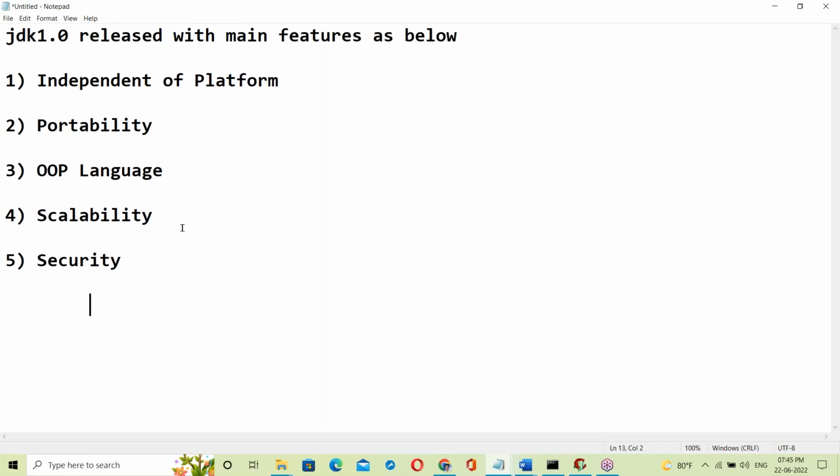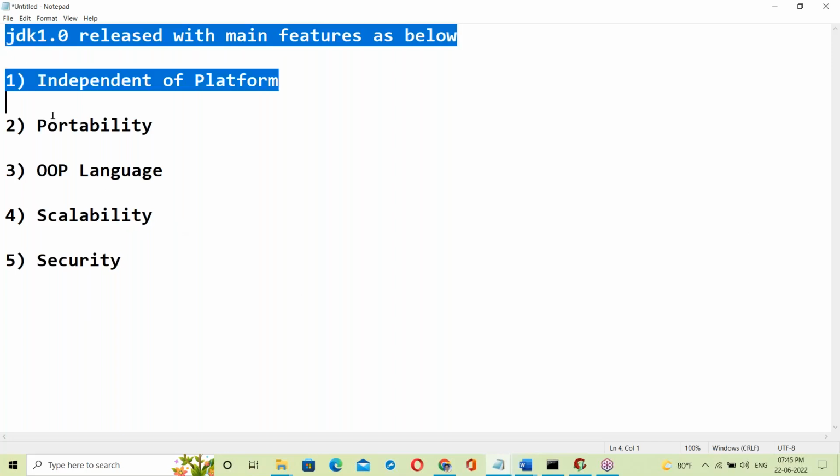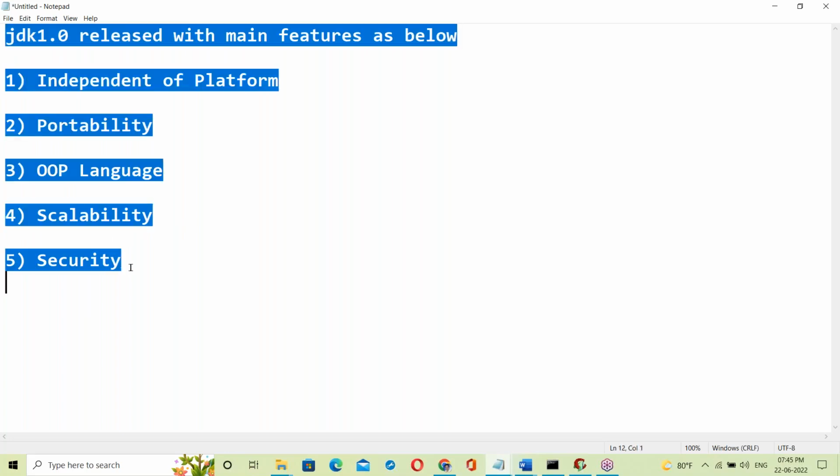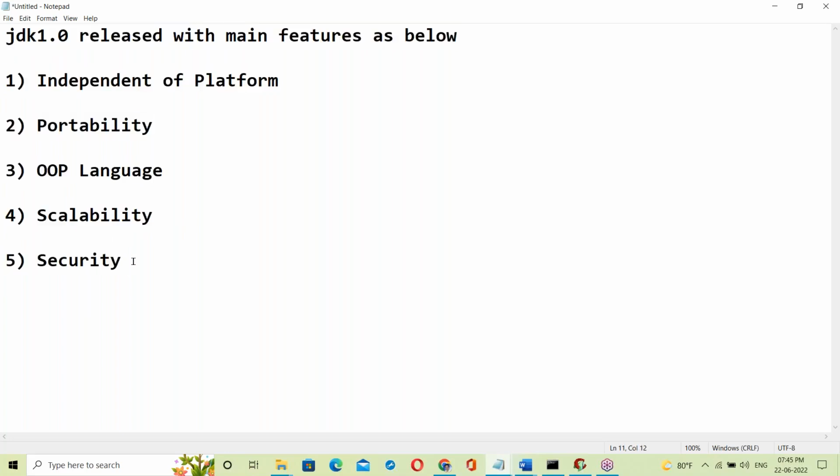Yes, one second. Directly, you may not understand these features. Before going to these features, there are some basics required: about the OS, the operating system, and how the OS behaves when you are running a Java program.